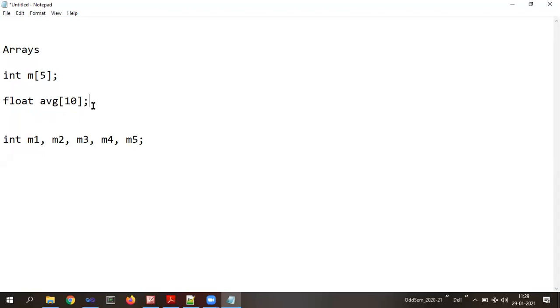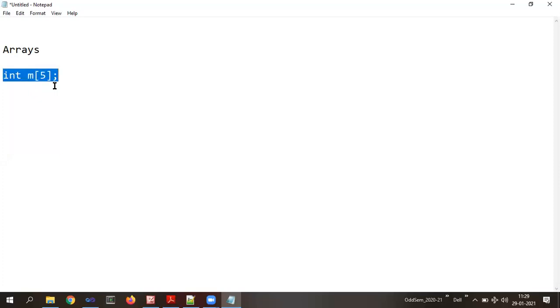Before coming to that, I said here 5 elements are there and the name of the array is M itself. Let us take the same example here. Then how are all those 5 different elements accessed? As I said, this can store 5 different elements.